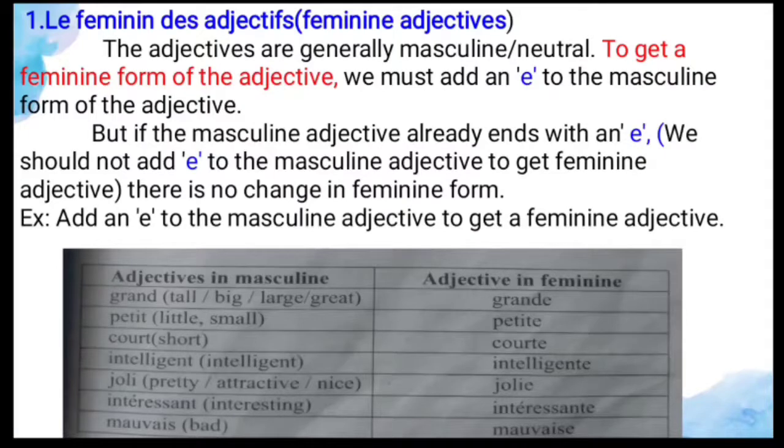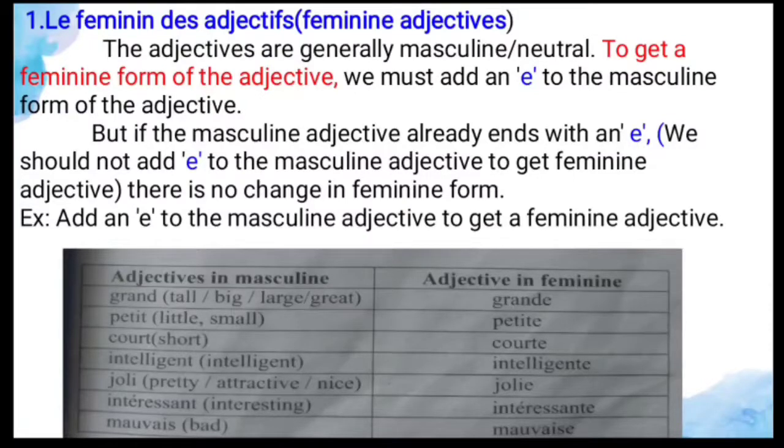Next, let's see the examples of adjectives in masculine and adjectives in feminine. First adjective is grand. Grand means tall or big, large or great. When you are changing it to the feminine form, you have to add e only. And second, petit. Petit means a little or small.